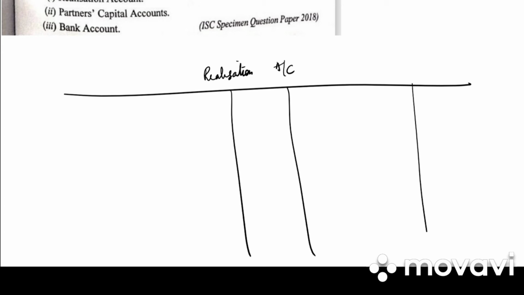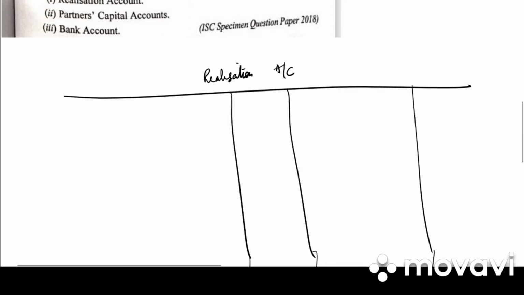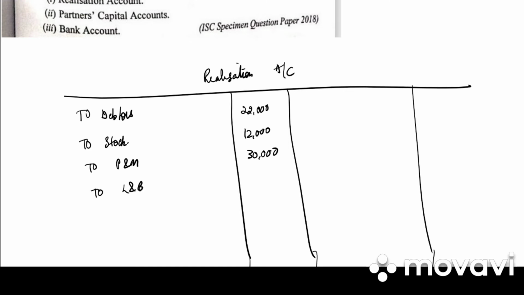First account we need to prepare is the realization account. We have particulars, amount, particulars and amount. So the first step in realization account is to record all the assets. So we have to debtors 22,000, to stock 12,000, to plant and machinery 30,000, to land and building 45,000, to investment 35,000.